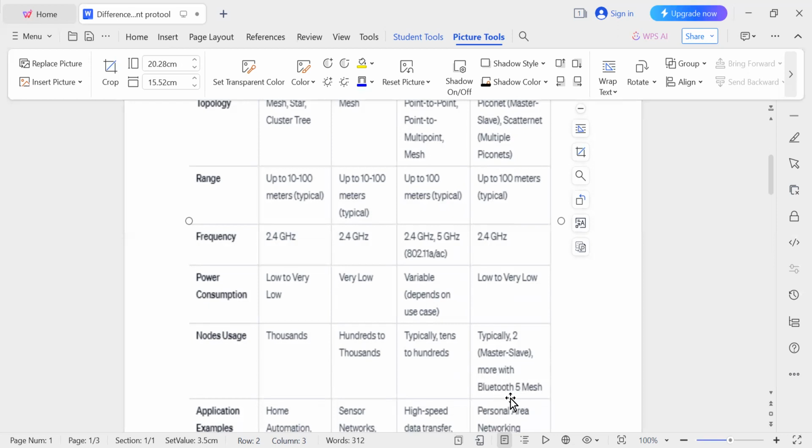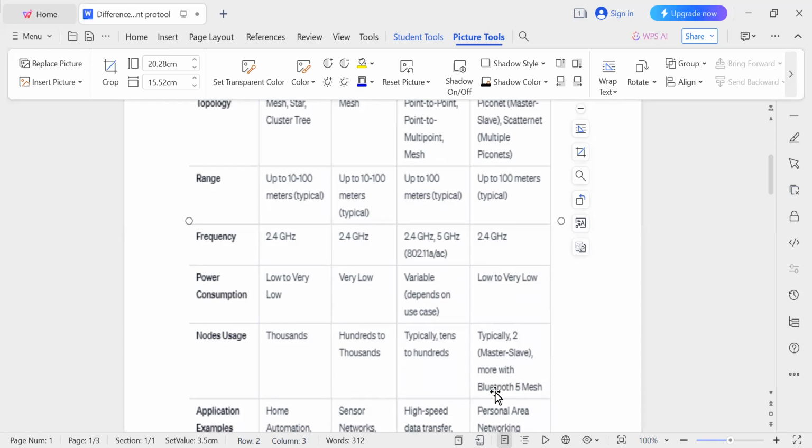If you are using Bluetooth 5, you will have a larger number. So that is about nodes usage. Bluetooth typically supports two nodes in master slave configuration, but Bluetooth 5 introduces mesh networking for extended coverage. For more coverage, Bluetooth 5 is used.